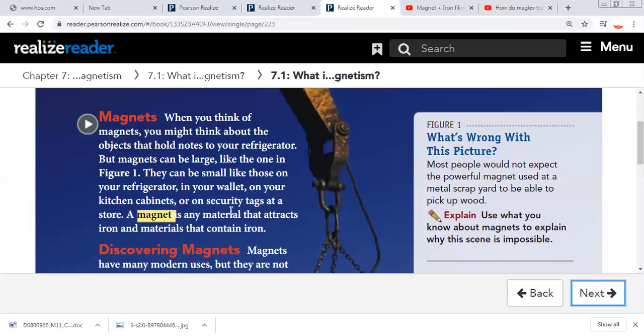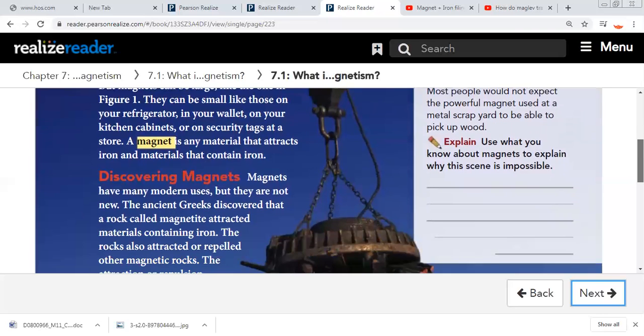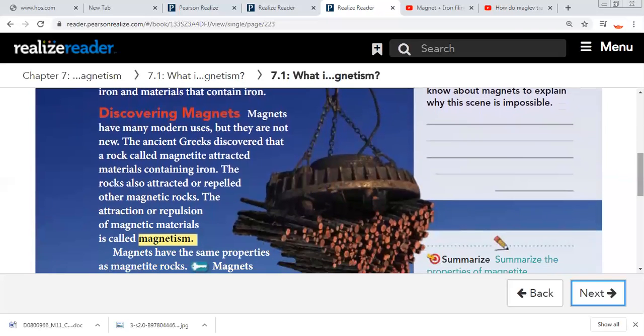Discovering magnets: ancient Greeks discovered a rock.